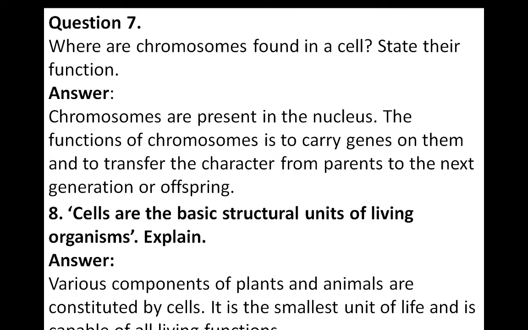Why are cells the basic structural units of a living organism? We all know that if we observe a plant, the plant has different organs. Yes, the roots are there, stems are there, leaves are there. So all these things are made by cells. Various components of plants and animals are constituted by cells. If cells are not there, how can tissue be made? If tissues are not there, organs will not be there. Organs are not there, organ system is not there, and then the organism will not be there.